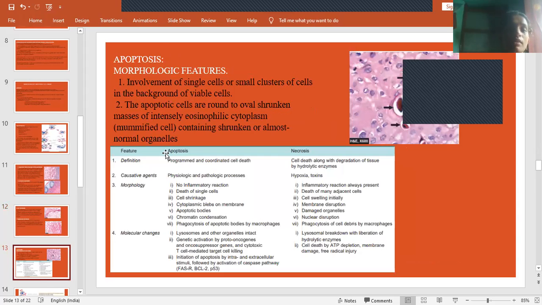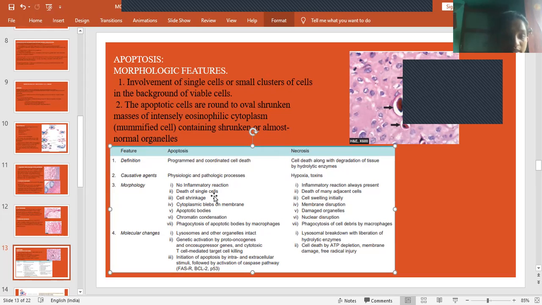Next, apoptosis. Apoptosis means cell death. So you can see this. What are the differences between apoptosis and necrosis? Apoptosis is programmed and coordinated cell death. Necrosis is cell death along with degradation of tissue by hydrolytic enzymes. Causative agents of apoptosis are physiological and pathological processes. Necrosis is due to hypoxia and toxins. Morphological changes: in apoptosis, no inflammatory reaction. In necrosis, there will be inflammatory reactions, that is macrophages. In fibrinoid necrosis, what will we see? Neutrophils will be seen. So this inflammatory reaction always takes place in necrosis.